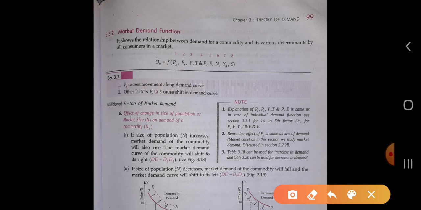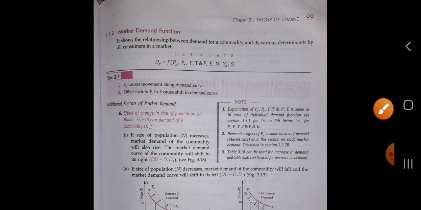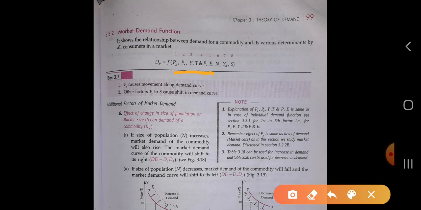So Dx, the demand for the x commodity, is a function of the price of the x commodity, price of the related good Y, income Y, taste and preference T and P, expectation E, population N, YD is the distribution of income, and S is the season and climate. These are additional factors of the market demand, but we have already studied most of them in the individual demand, up to expectation.